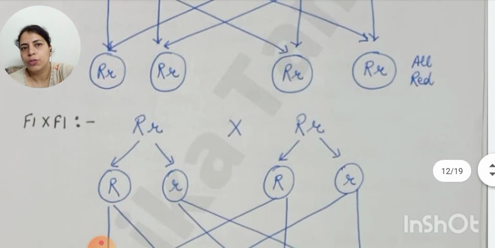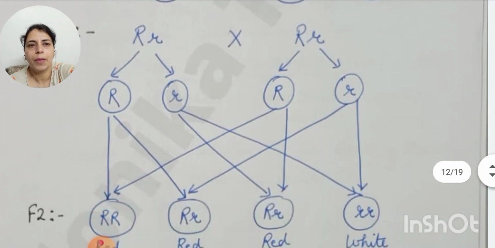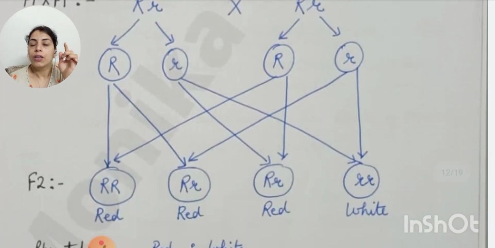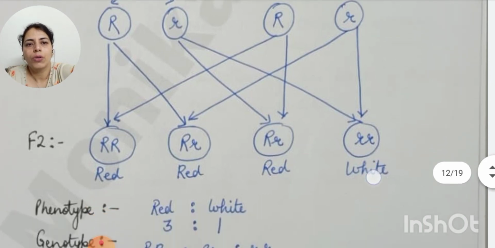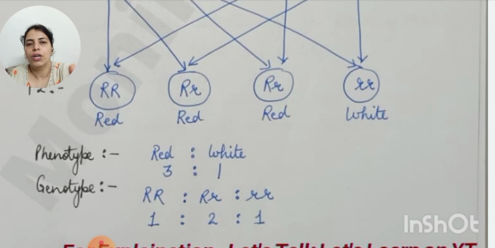Now when F1 is crossed, then we get the F2 progeny. Again the gametes are getting separated and the genotype would be capital R, capital R, capital R, small r, capital R, small r, and small r, small r. So 3 chances that the flower will be red and 1 chance that the flower will be white. What about the genotypic ratio? The phenotypic ratio is 3:1, red is to white, and the genotypic ratio is 1:2:1. Capital R, capital R 1, capital R, small r 2, small r, small r 1.